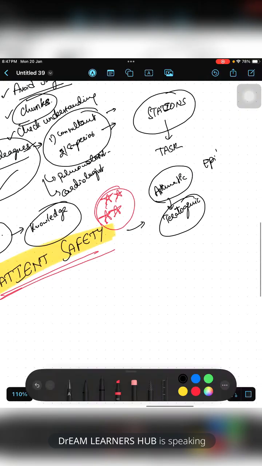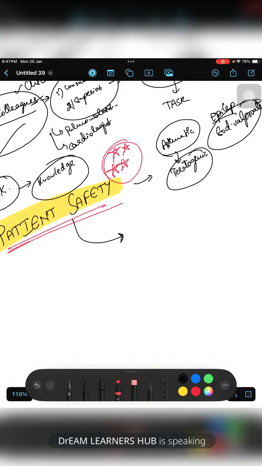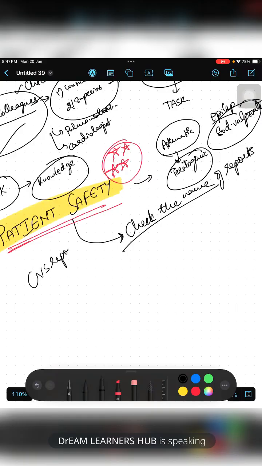If she is an epileptic and if she is using sodium valproate, then you will say it is not good for you or your baby. You will say both. Then about patient safety, you will check the name on the report. From there, you have to tell, okay, she has come with the chorionic villus sampling report. Then you can say, I have checked and confirmed your name and the IP number or OP number on the report. So that itself starts with the patient safety.